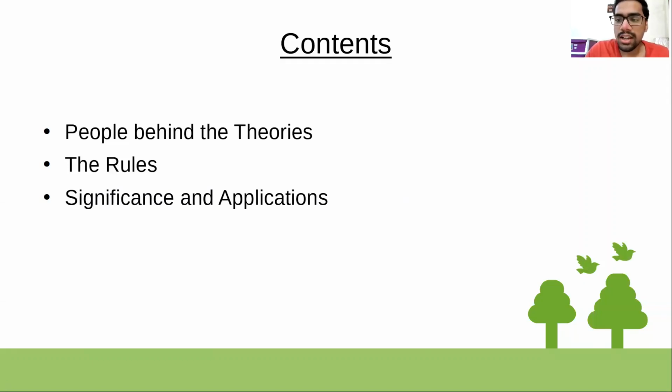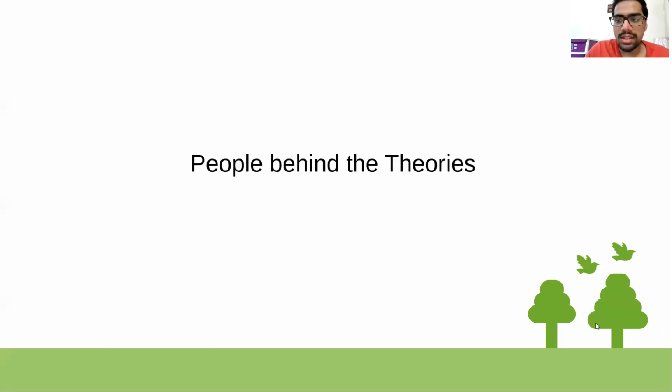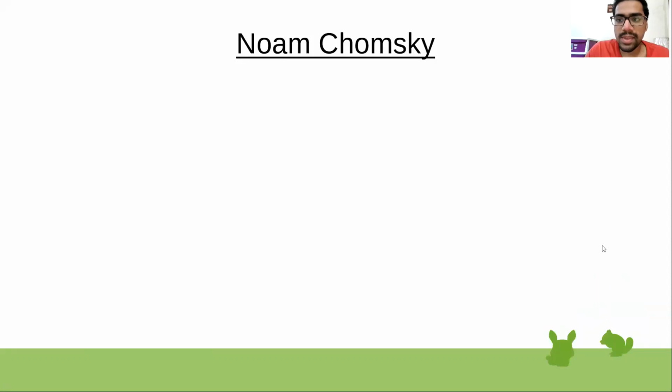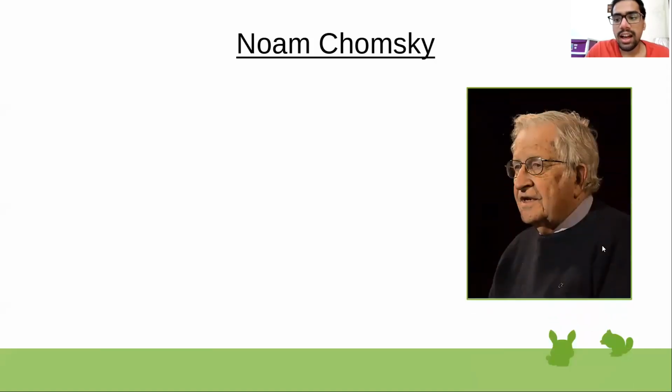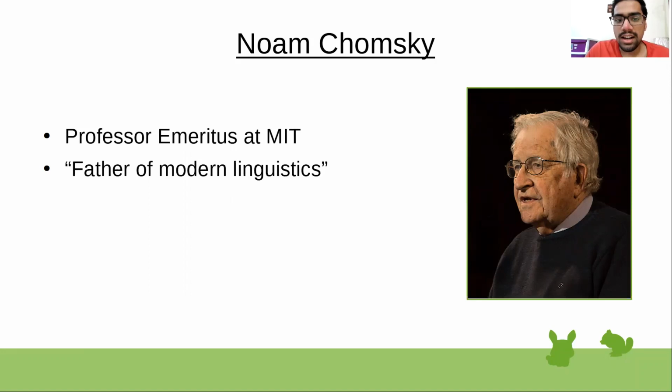So first one is the Chomsky normal form. The Chomsky normal form was given by an American professor by the name of Noam Chomsky. He is currently the professor emeritus at Massachusetts Institute of Technology, and he is a very famous person.